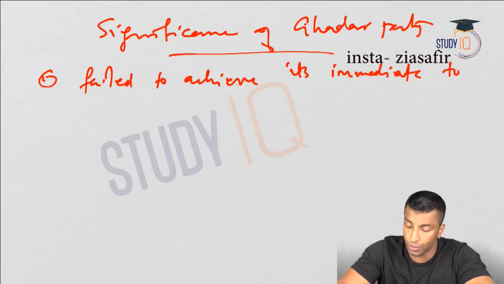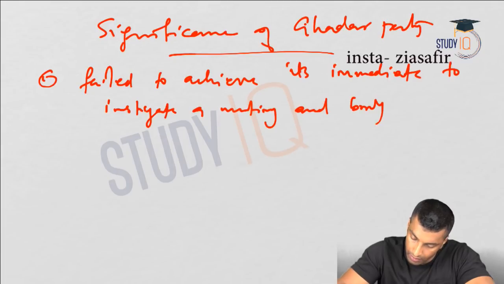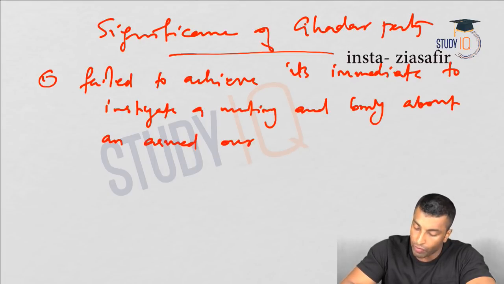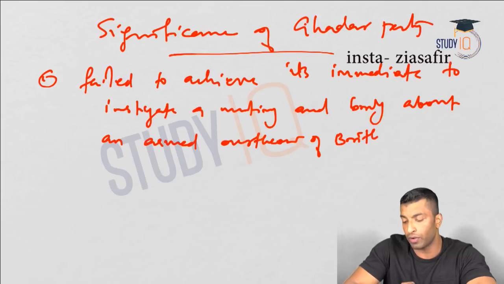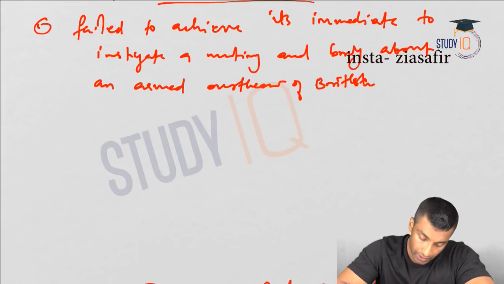What was that? That is to instigate a mutiny and bring about an armed overthrow of the British, or a military overthrow of the British. Okay, so that is the first point that I need to write here.